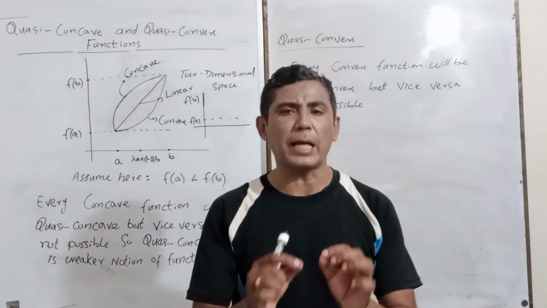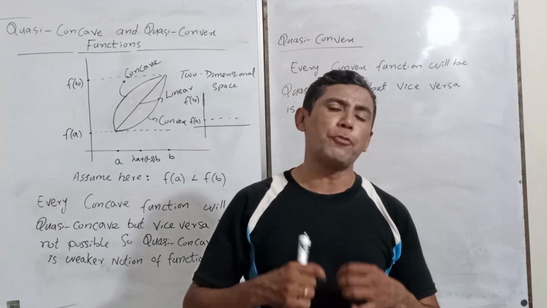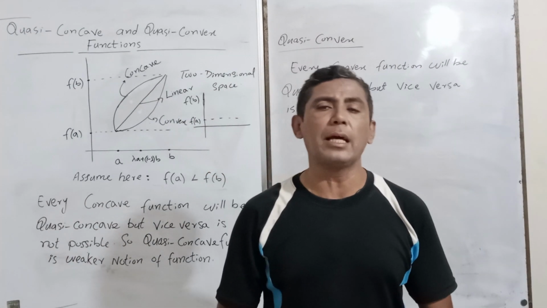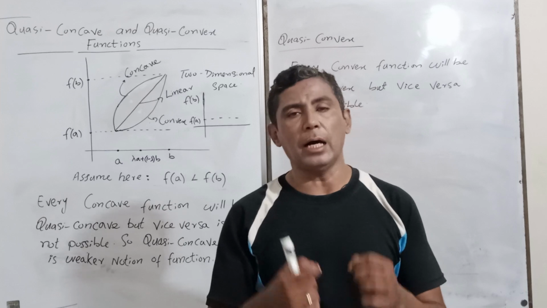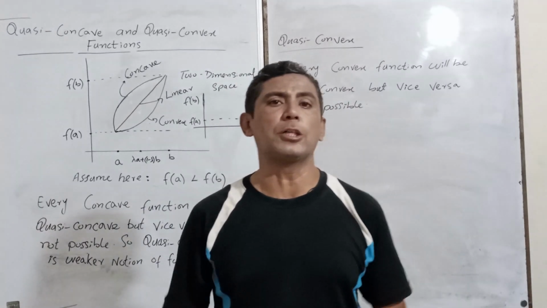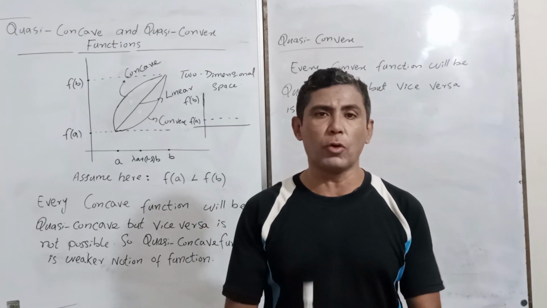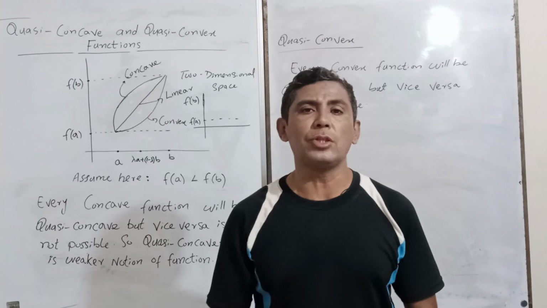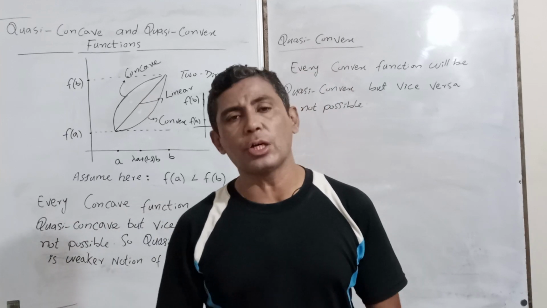Okay, there are some technical properties, and in a future lecture inshallah we will move towards the homothetic and homogeneous function. And after completion of these topics, homothetic and homogeneous function, I will focus on the implicit function theorem. Why am I focusing on these functions and these natures of function?